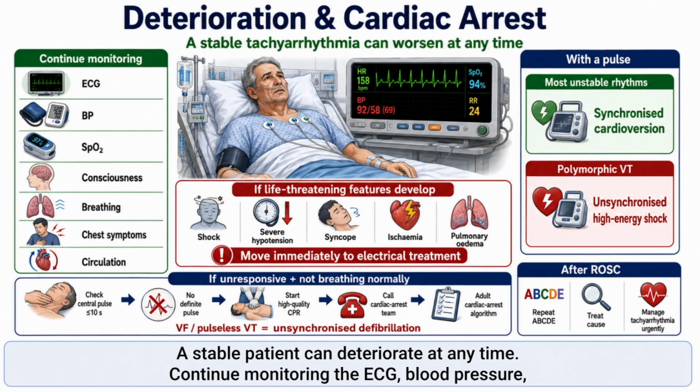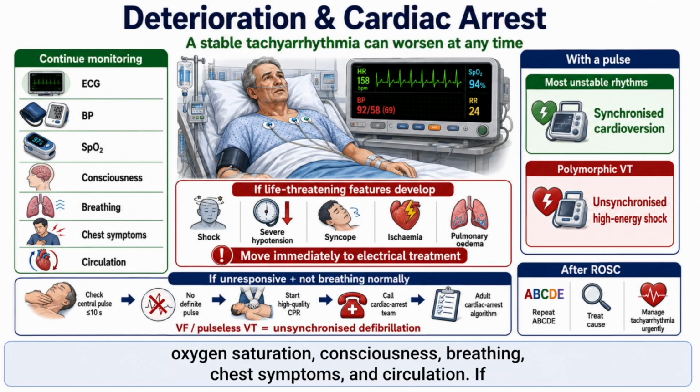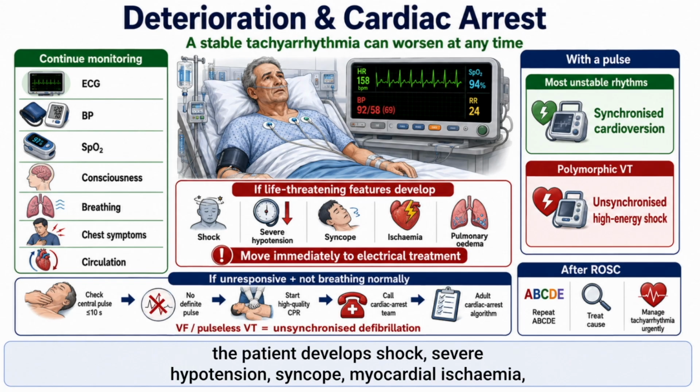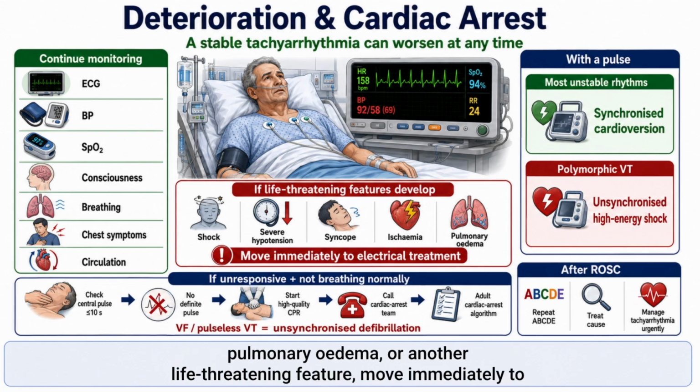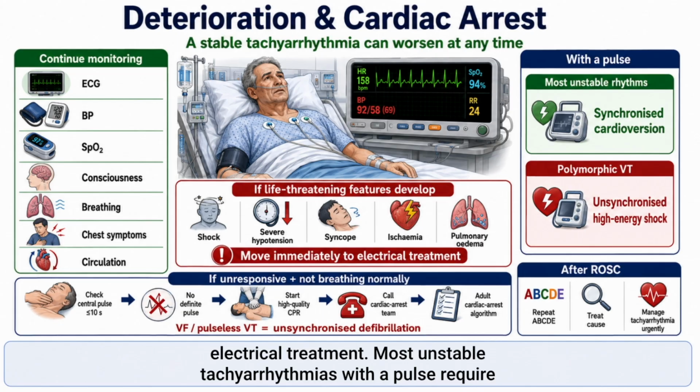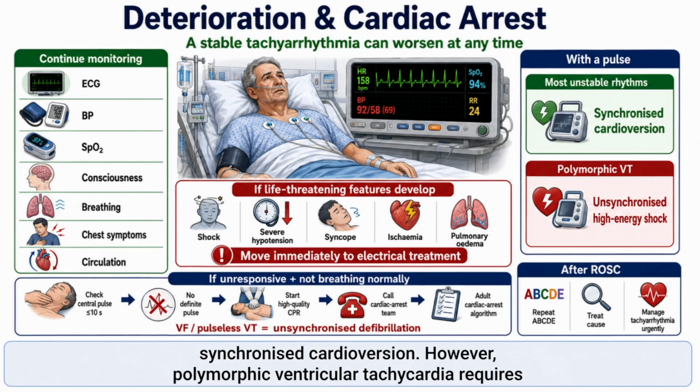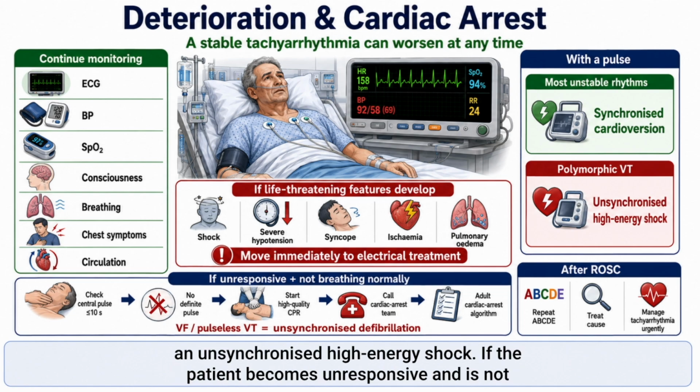A stable patient can deteriorate at any time. Continue monitoring the ECG, blood pressure, oxygen saturation, consciousness, breathing, chest symptoms, and circulation. If the patient develops shock, severe hypotension, syncope, myocardial ischemia, pulmonary edema, or another life-threatening feature, move immediately to electrical treatment. Most unstable tachyarrhythmias with a pulse require synchronized cardioversion. However, polymorphic ventricular tachycardia requires an unsynchronized, high-energy shock.